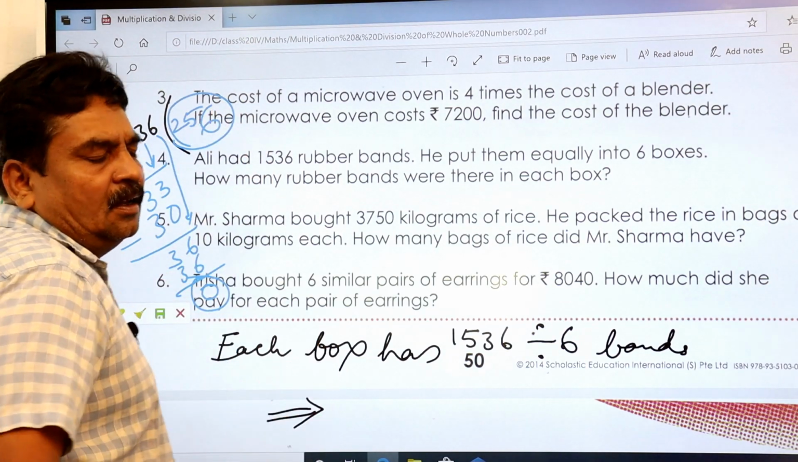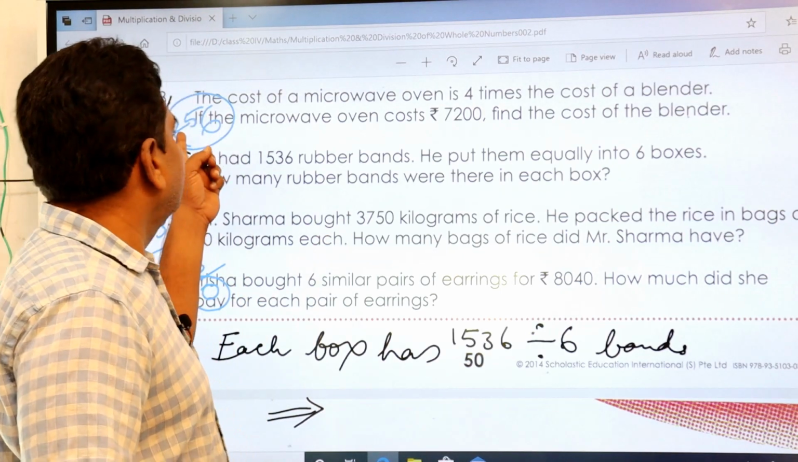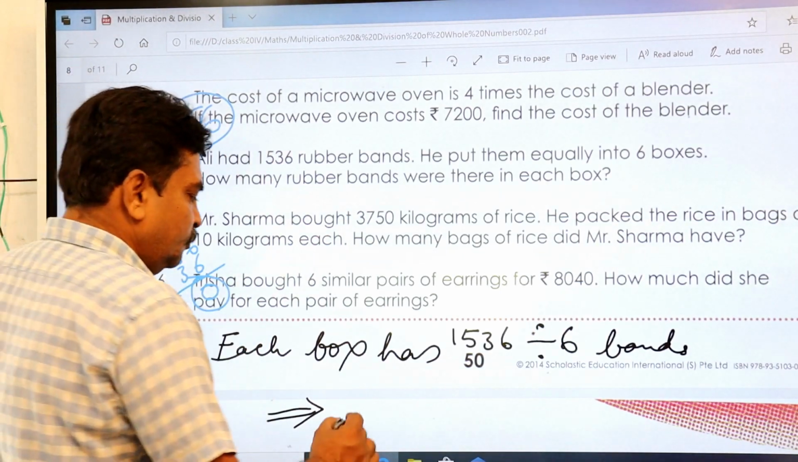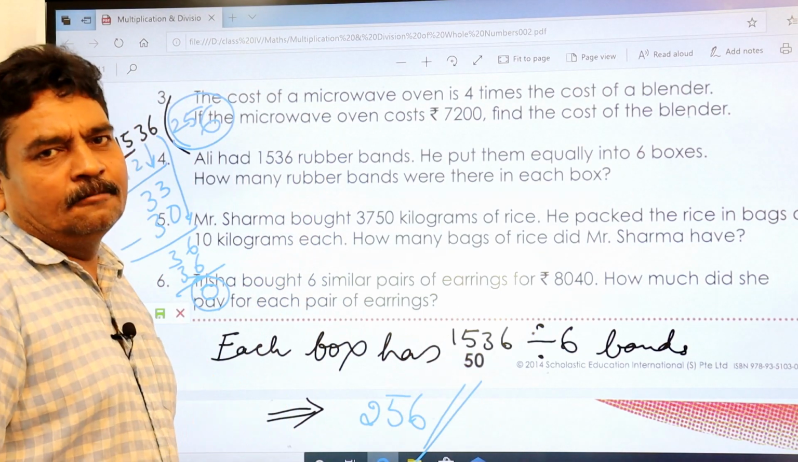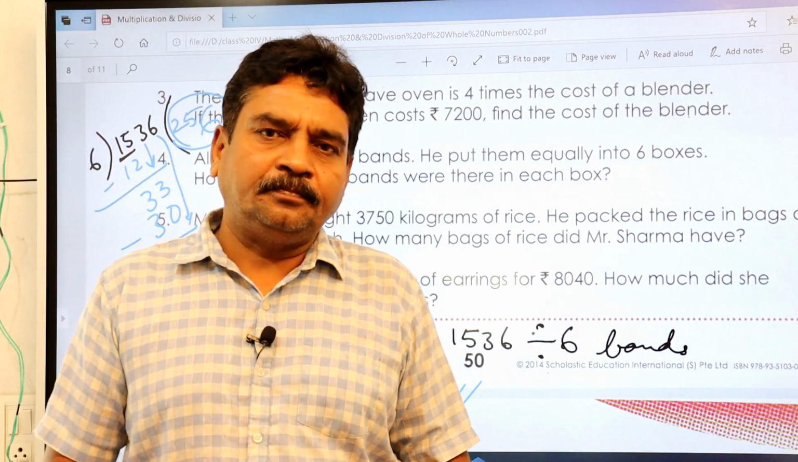So each box has how many rubber bands? 256. This is your answer. Simple. You try to do it.